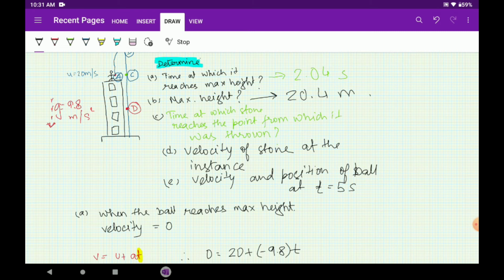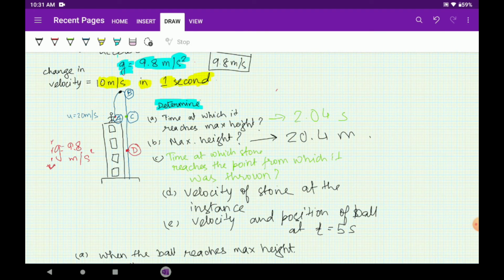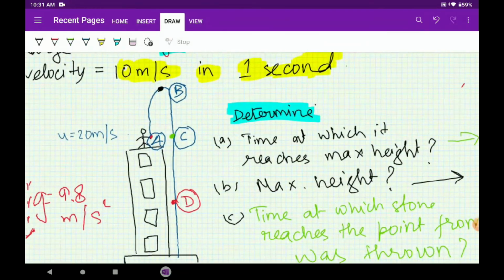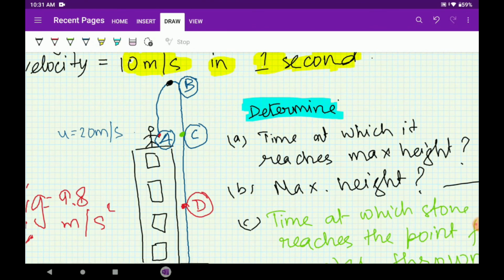Time at which the stone reaches the point from which it was thrown. Now see, this is interesting. This is something you will have to understand: time at which the stone reaches the point from which it was thrown means the stone actually goes up, I'm zooming in on this part, the stone actually goes up and then again comes back to the same point.